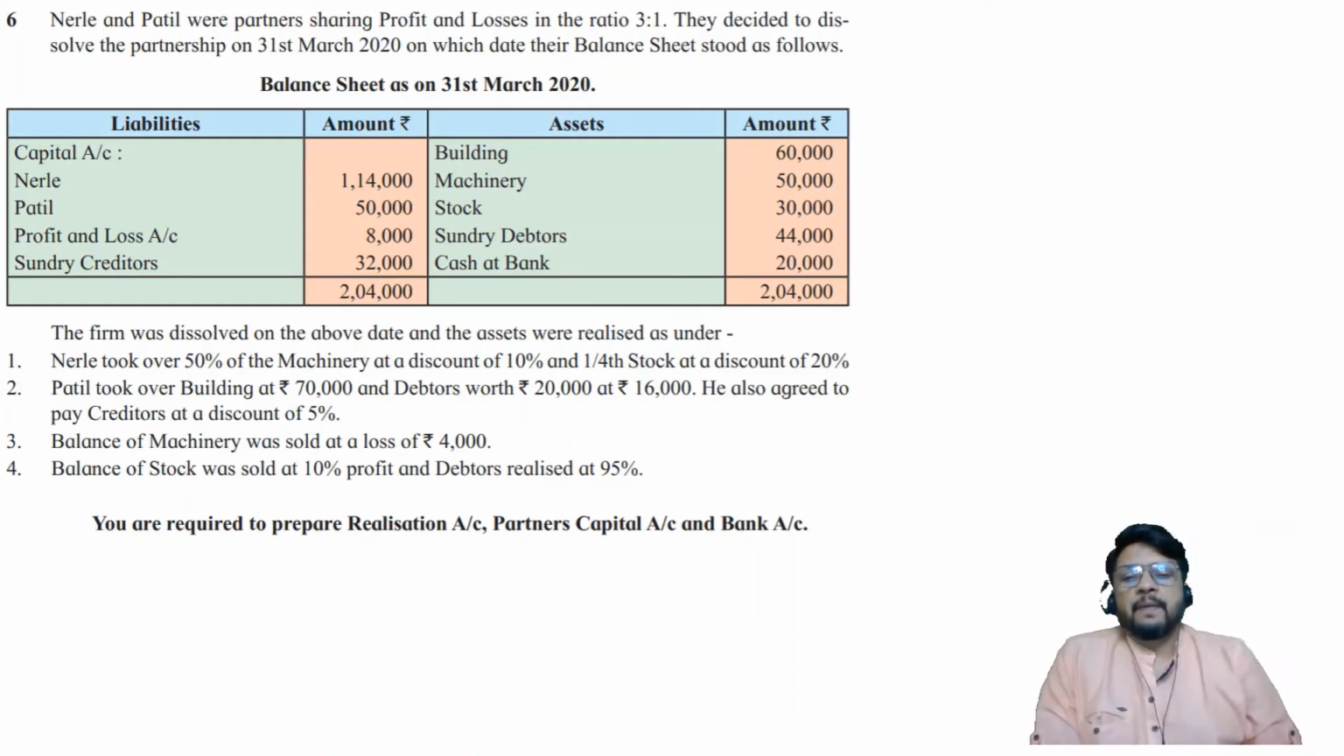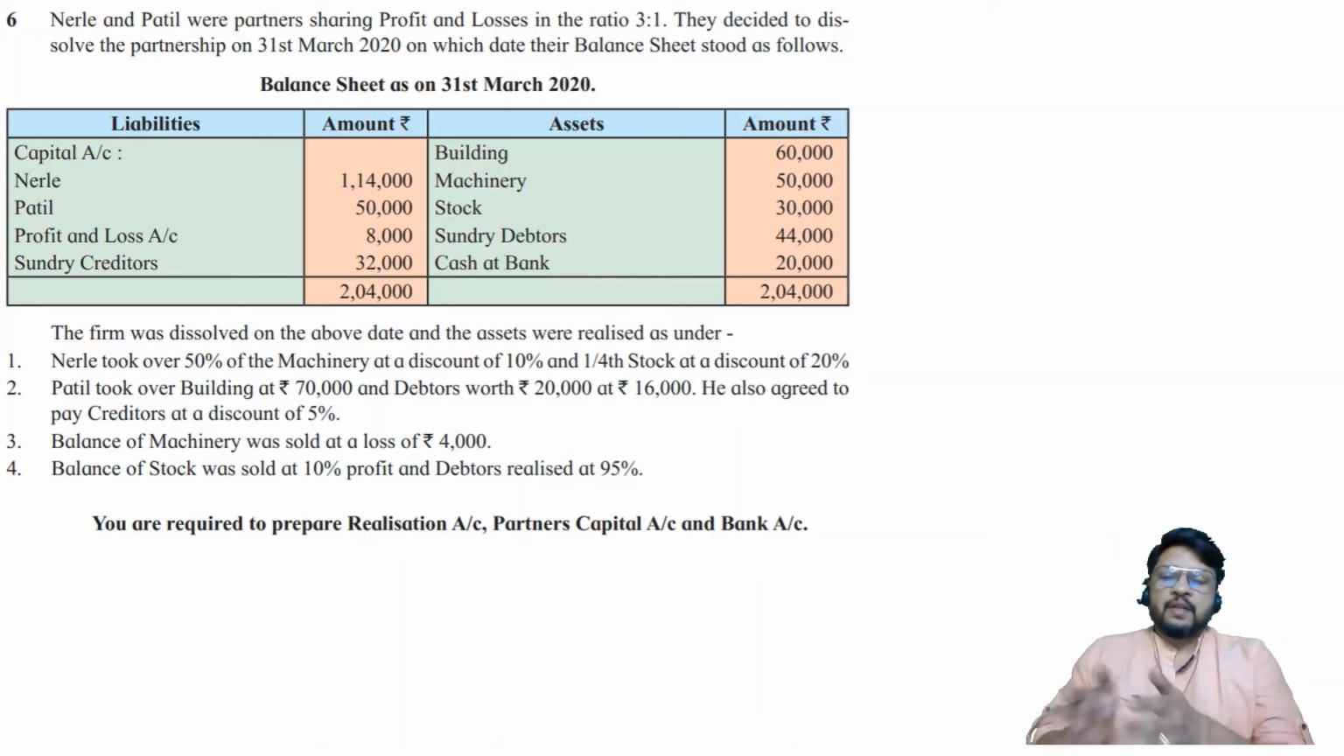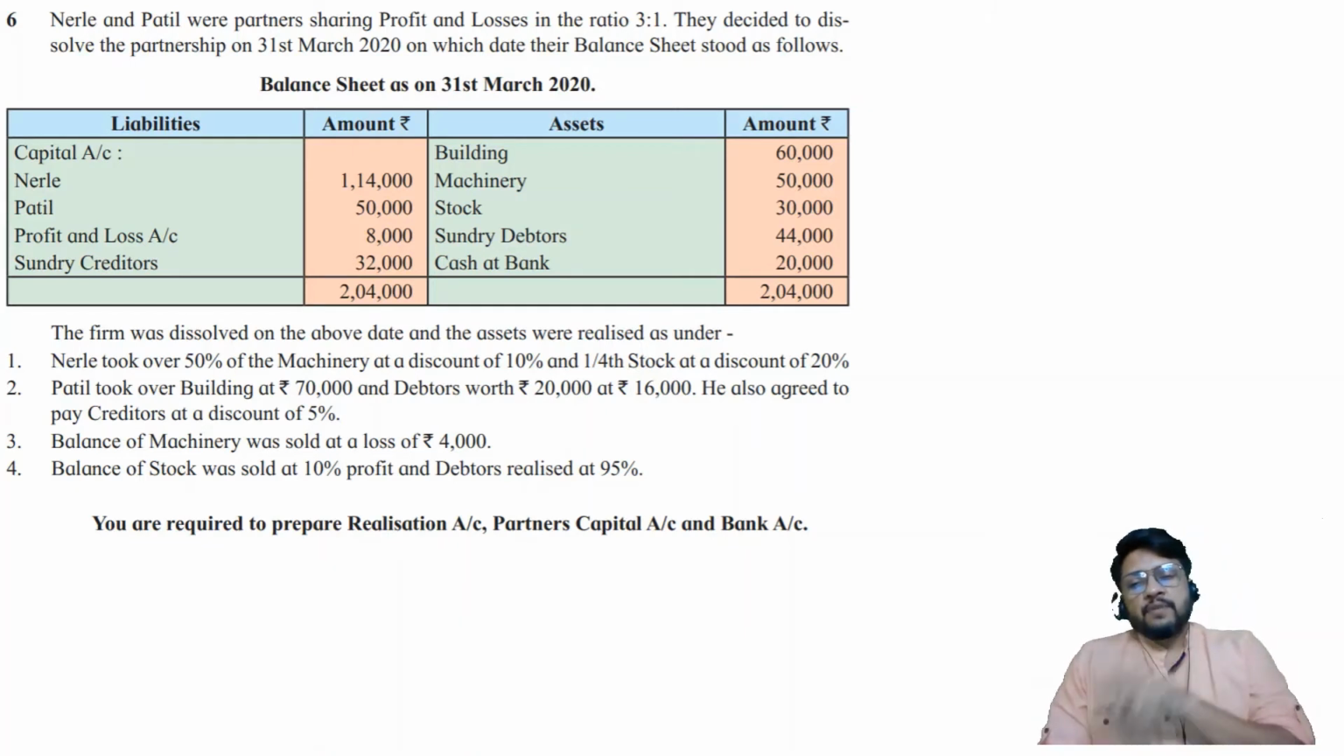We'll keep it in mind that at this moment machinery is divided into two parts, and one part is taken over by the partner, while the other part is still pending. Second part, 1/4 of the stock at a discount of 20%. So Nirle took over two assets. He first found machinery. He divided machinery into two parts, 50% and 50%. The first 50% of machinery he took over at 10% discount. The second 50% is still remaining in the hands of the firm.